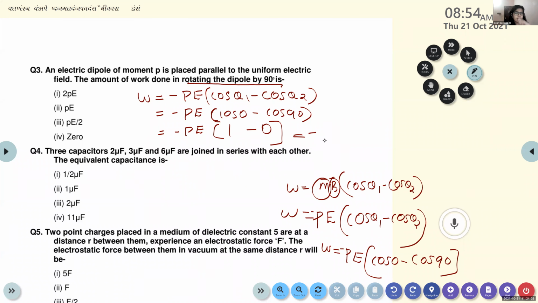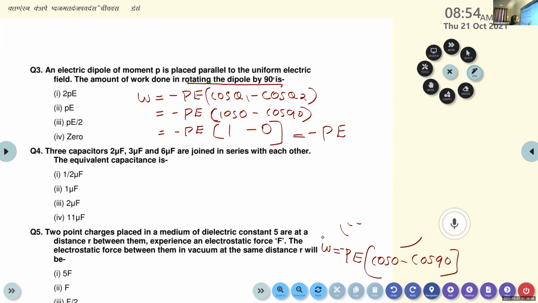But the minus sign is not given in the options. It is only PE. Actually, the electric dipole is rotating through an angle of 90 degrees, from a stable position to an unstable position. That is why we are using this equation.